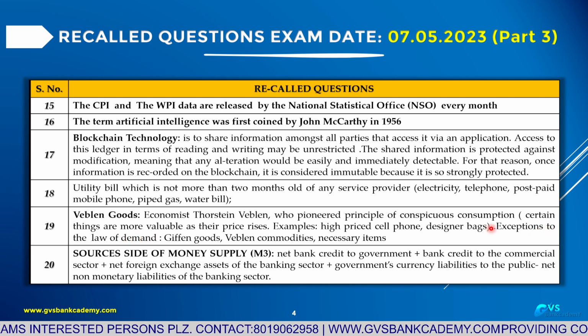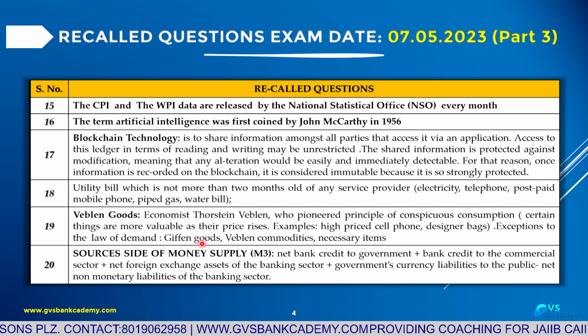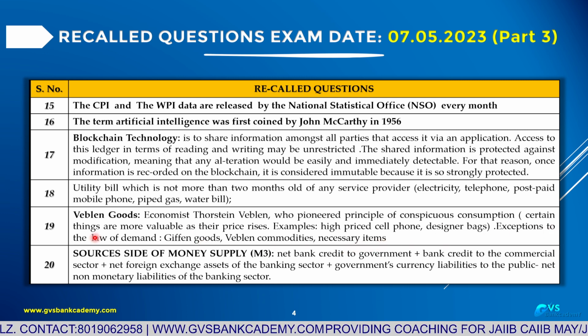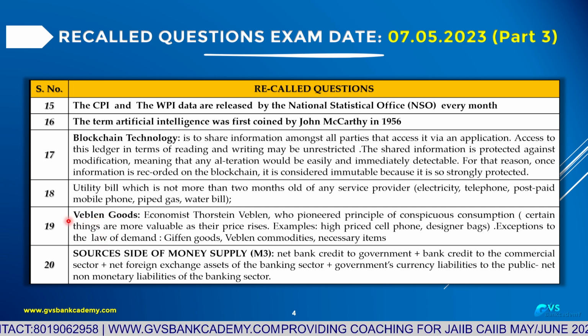What are the exceptions to the law of demand? One is Veblen goods. Giffen goods and necessities. Salt is a Giffen good. Even though the price increases, we can purchase it. And necessary items. Exemption to the law of demand. This is the Veblen goods.